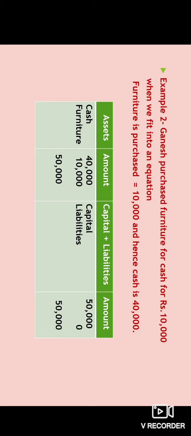If you see in the chart, cash is 40,000, furniture is 10,000 and capital is 50,000, and liability is 0. So this is how an equation is balanced. Total assets is cash plus furniture. The total capital is 50,000, the same.